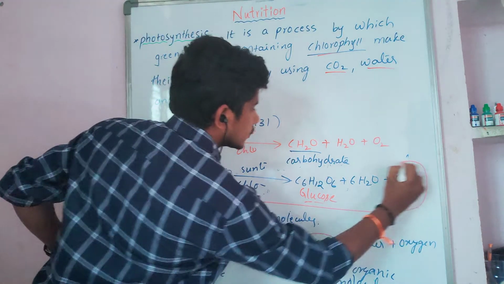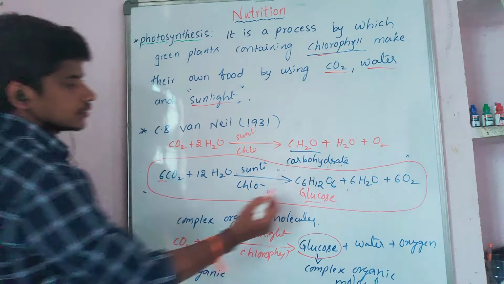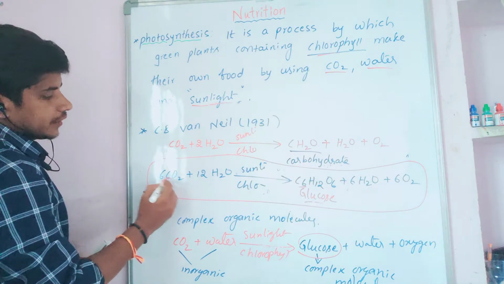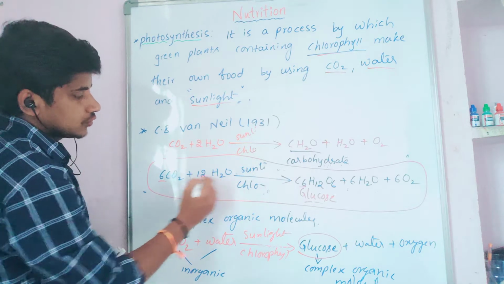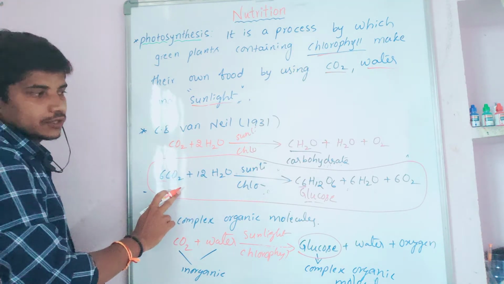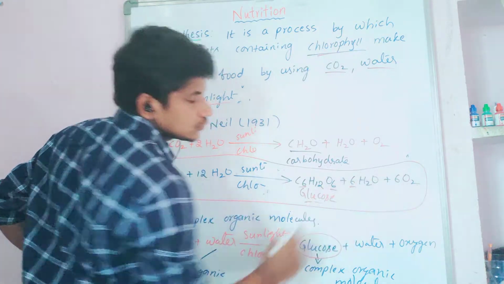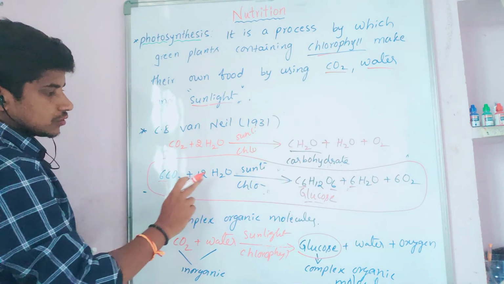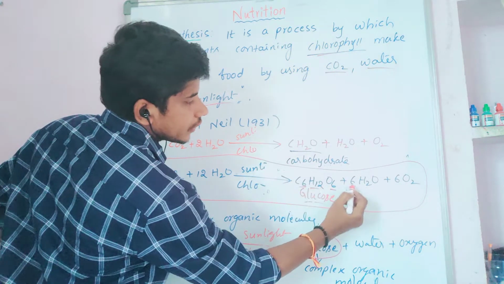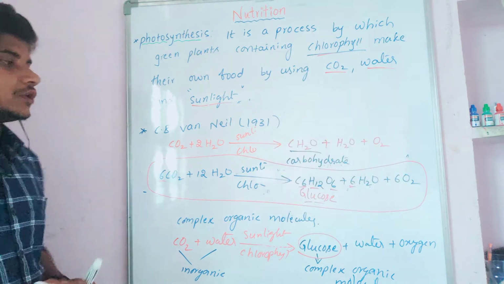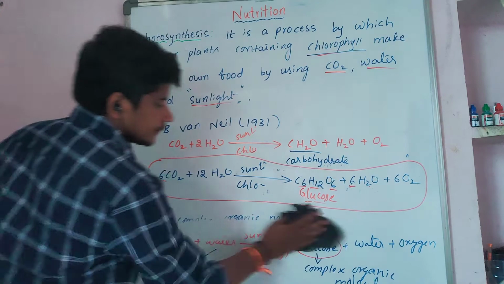If you count, how many carbons are there? 6 and 6. Oxygen: 6 into 2, 12, plus 12 is 24 oxygen. Hydrogen: 12 into 2, 24; here 12 and 6 into 2, 12, 12 plus 12, 24. This is a balanced equation for photosynthesis.